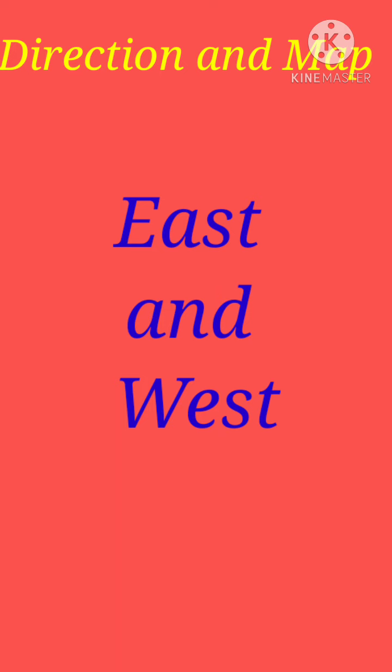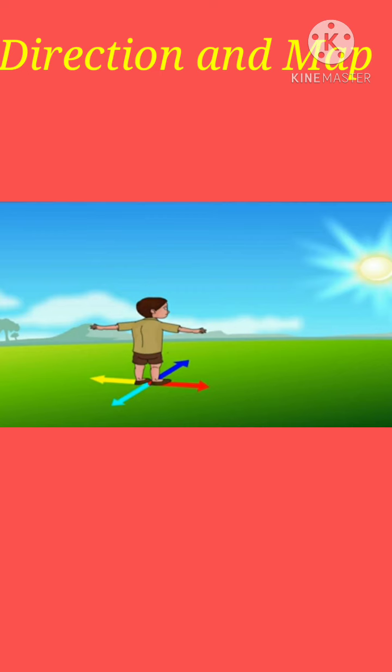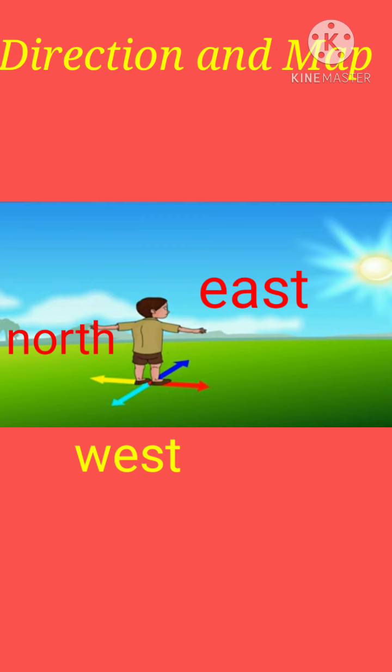Look at the picture. It is morning. The direction in which the sun rises is called the east. The boy is facing the rising sun. He is facing the east. Behind him is the west. The sun sets in the west in the evening. The boy's left hand points to the north and his right hand points to the south.